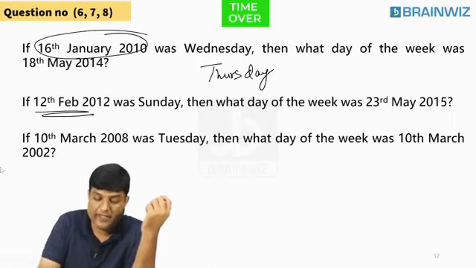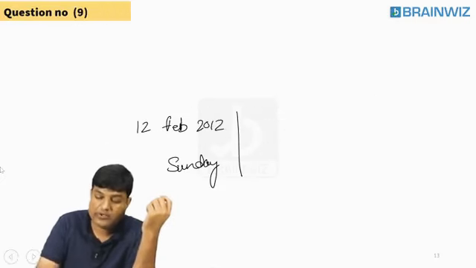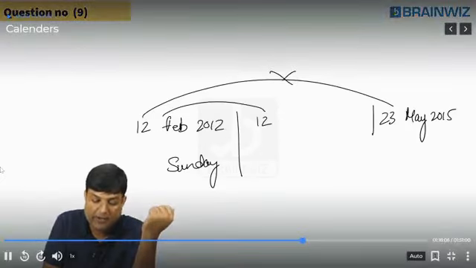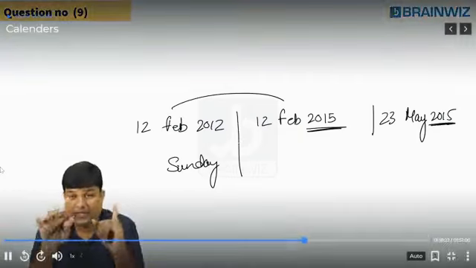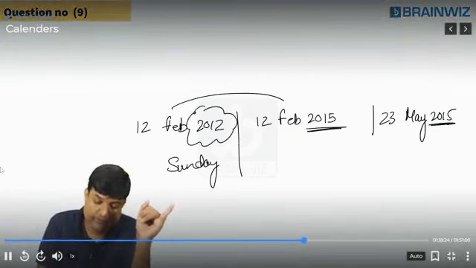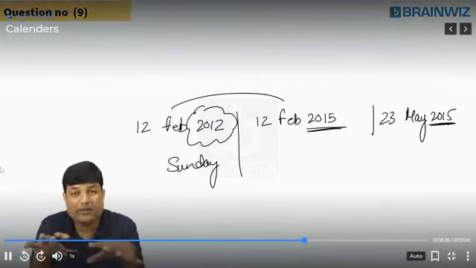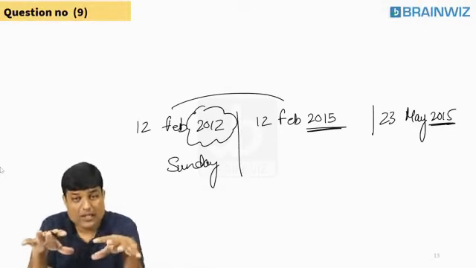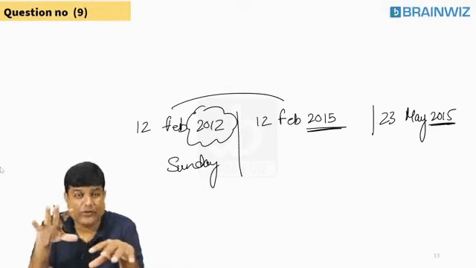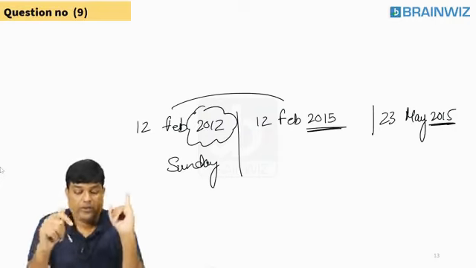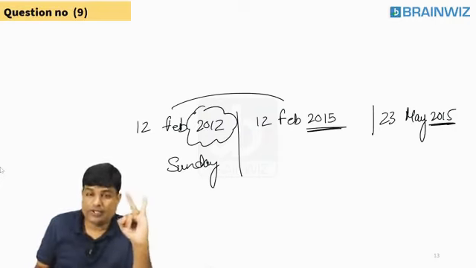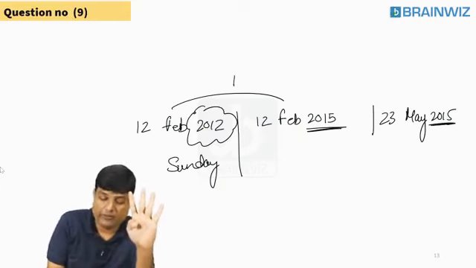We are supposed to find out 23rd May 2015. Yes, we can. 12 Feb to 12 Feb 2015. We are in the same year, sir. Same year we are. But still 12 is a leap year. You are counting in the month of February 29. So you have to calculate it as a leap year. Following, everybody? 12 to 13 is 1, 13 to 14 is 1, 14 to 15 is 4.